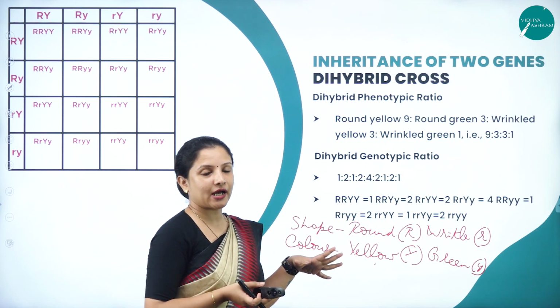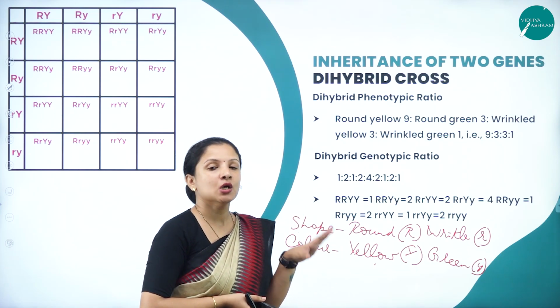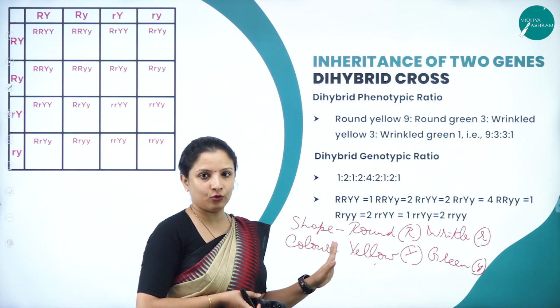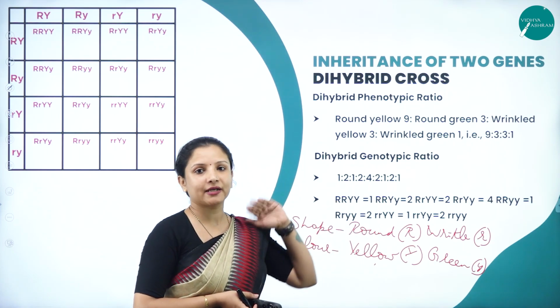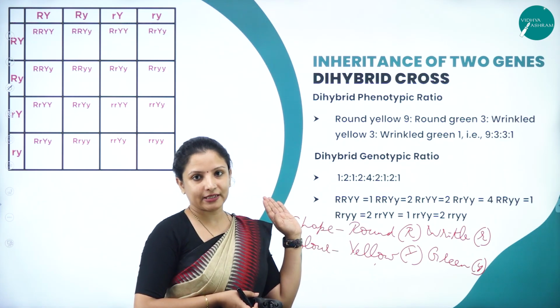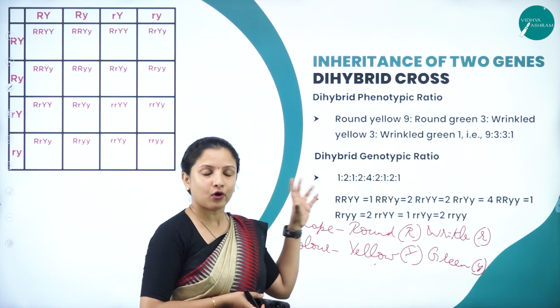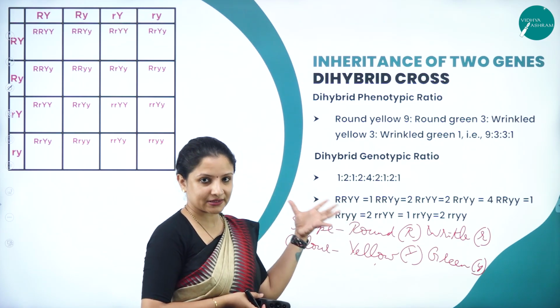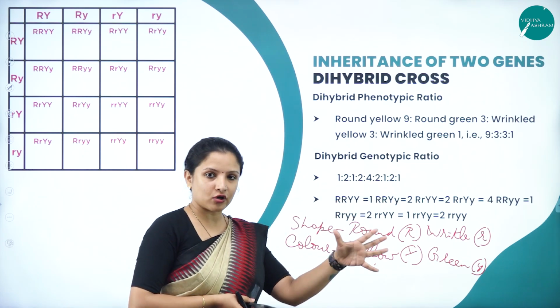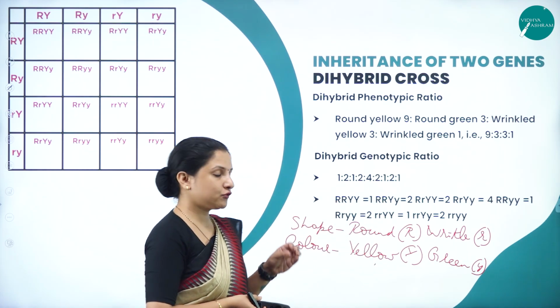When we assort the characters, we will not have a plant with a round wrinkle seed or a yellow green seed. The color gets separately assorted in the progeny and the shape of the seed separately gets assorted in the progeny. That is what the law of independent assortment states, because each character independently gets assorted into the progeny, or to the F2 generation.